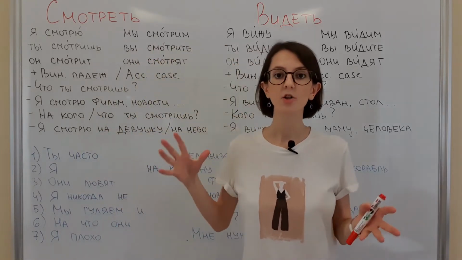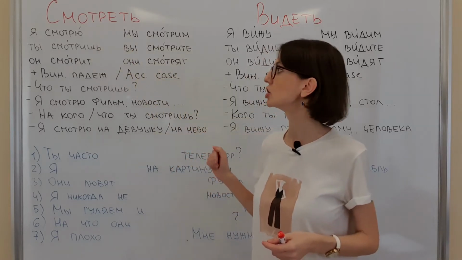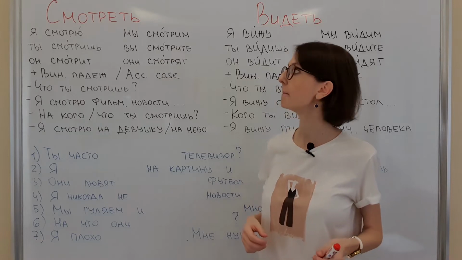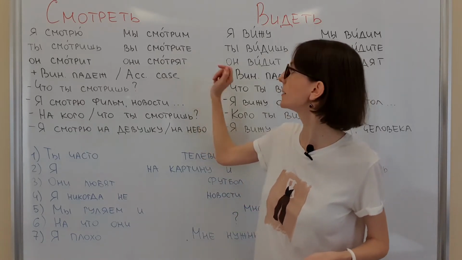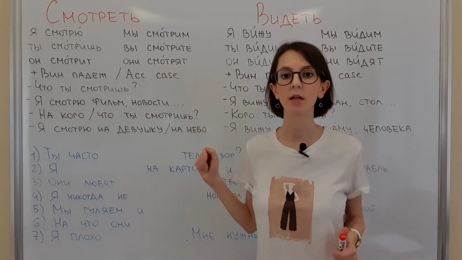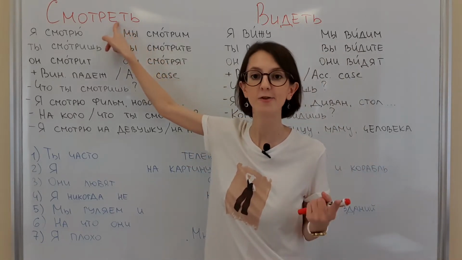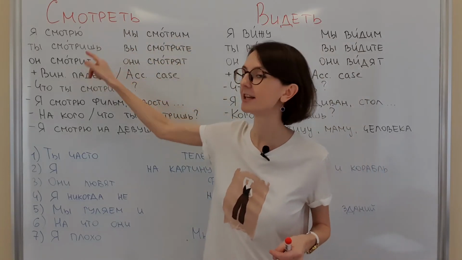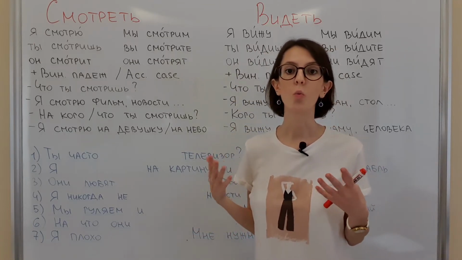Смотреть. Let's conjugate it first. Я смотрю, ты смотришь, он, она смотрит, мы смотрим, вы смотрите, они смотрят. It's also an exception because you see that this is a first group, it ends with -еть, but over here it is an exception. So the first meaning is to watch.